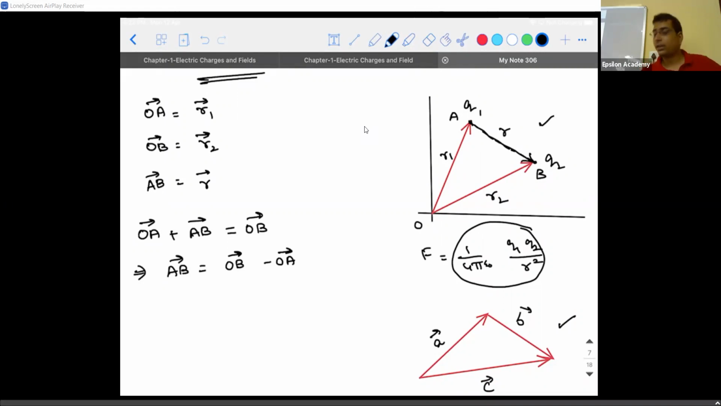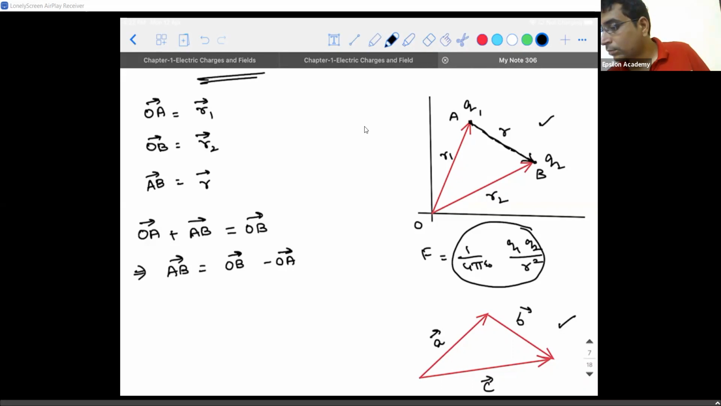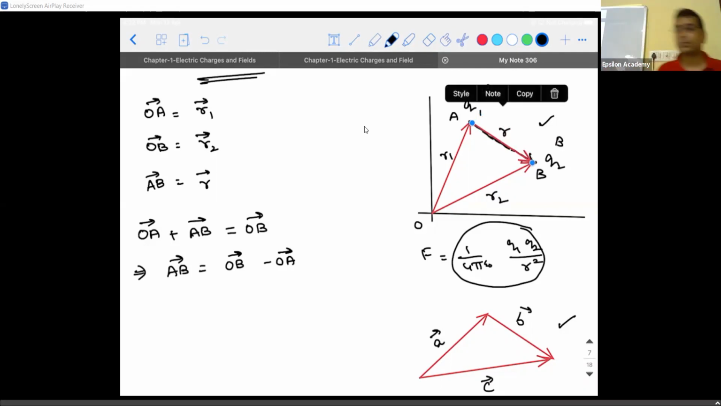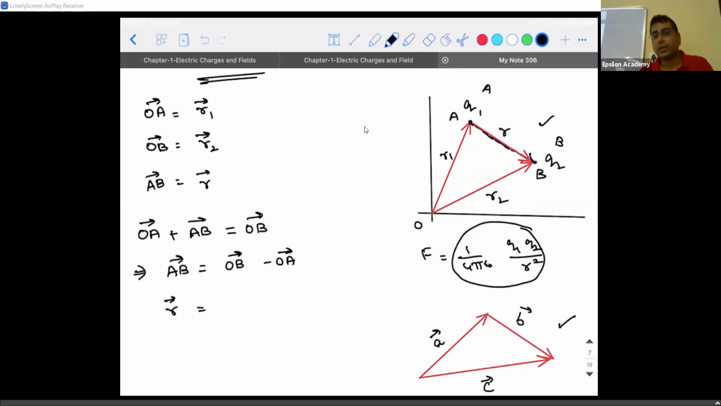Okay, so AB vector, R vector is in which direction, sir? The arrow mark is the direction in which R vector is. This is what AB vector is, no? This is point A, this is point B. So, listen, if I try to bring and keep it here, now are you able to visualize? Yes, sir. So, R vector is equal to, what is OB vector guys? It is R2 vector minus R1 vector, right?